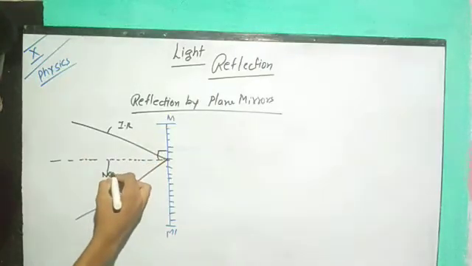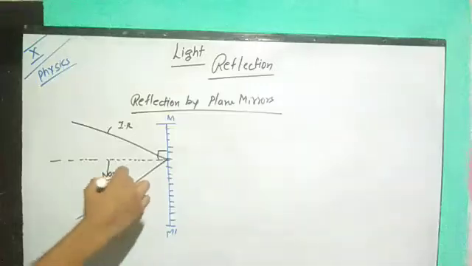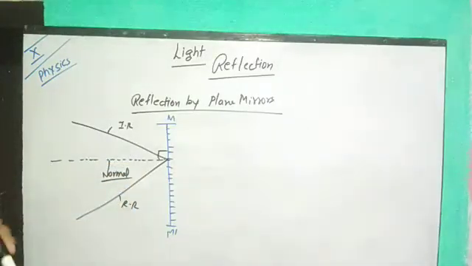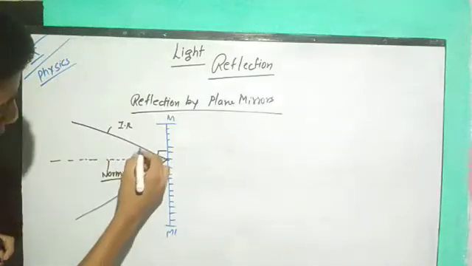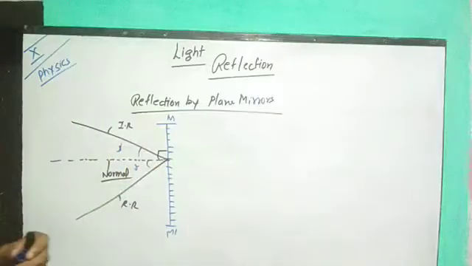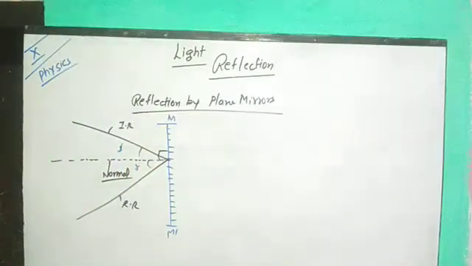Normal is very, very essential because the normal helps us find the angle of incidence and the angle of reflection. Here I and R, but when we go through refraction, there we see sin i and sin r. What is the difference, I will tell you in that video only. So up to this much we need to know about the terms regarding reflection by plane mirror.